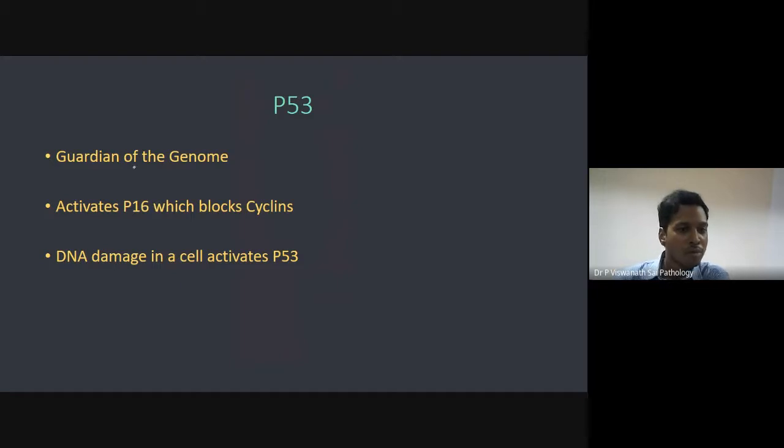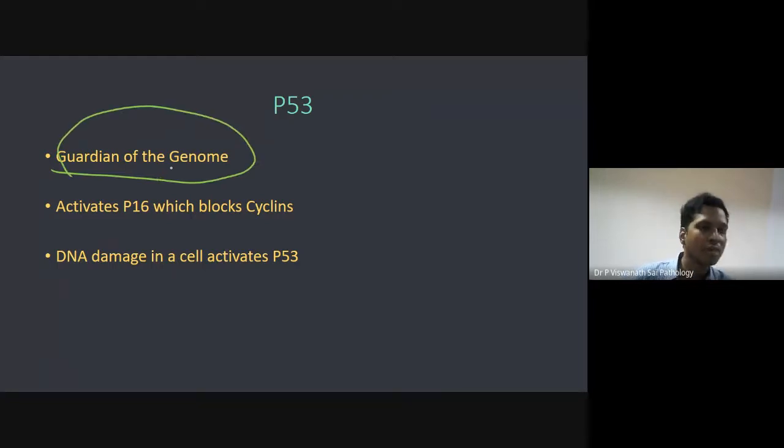So it's already talked about before. Just before going into what happens later on, we'll talk about P53. It is called the guardian of the genome. RB was the governor of proliferation, whereas P53 is the guardian of the genome. So what happens is it activates P16. We already talked about P53. It activates P16, and this P16 blocks CDK and cyclins.